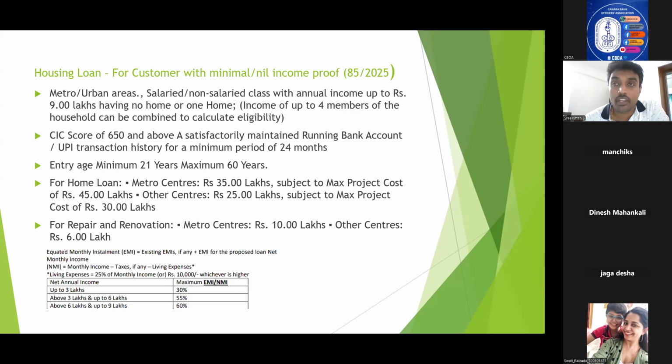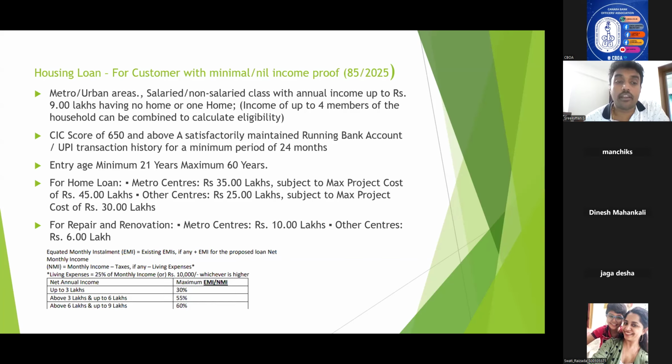That is total EMI commitments. Suppose he has an existing EMI of 10,000, that needs to be added to the proposed EMI of the housing loan under this scheme. That needs to be divided against NMI, his net monthly income. That is known as NMI.